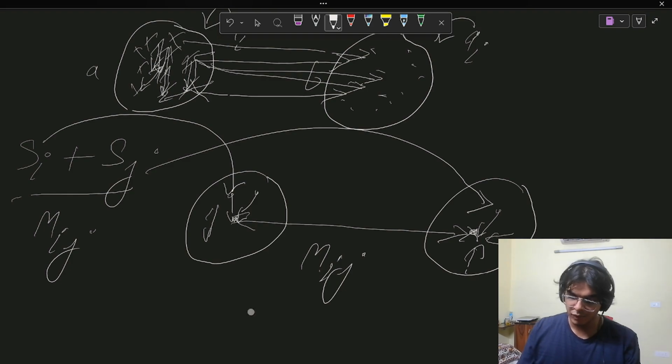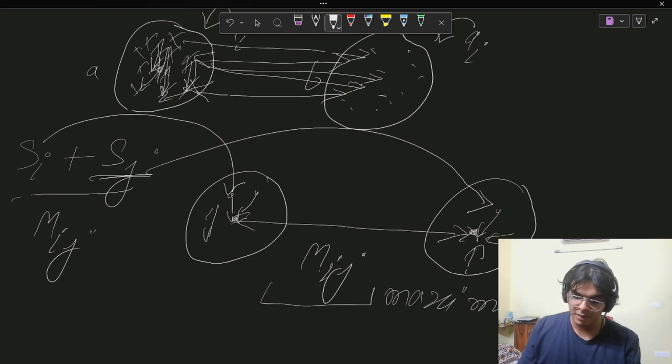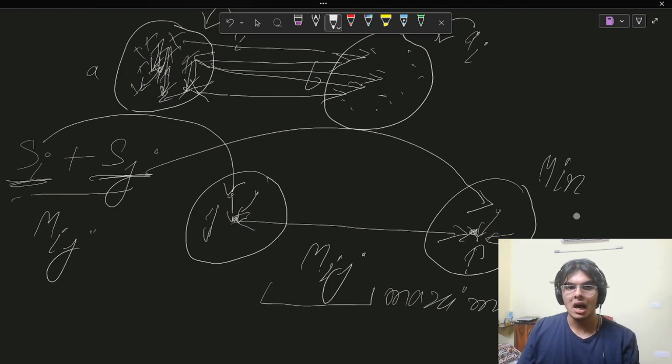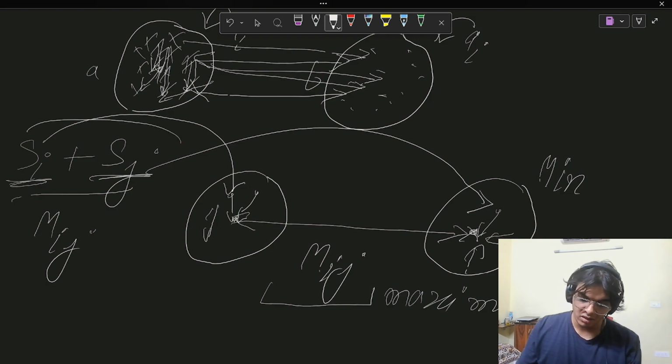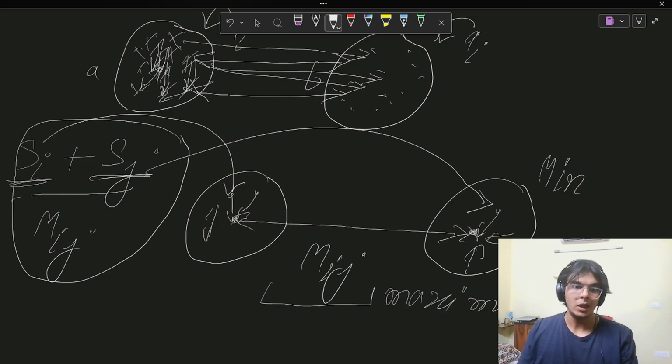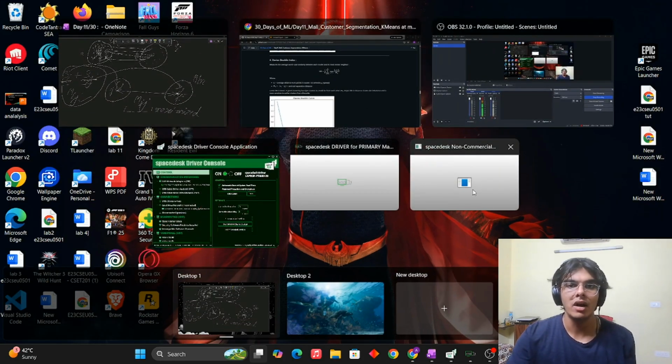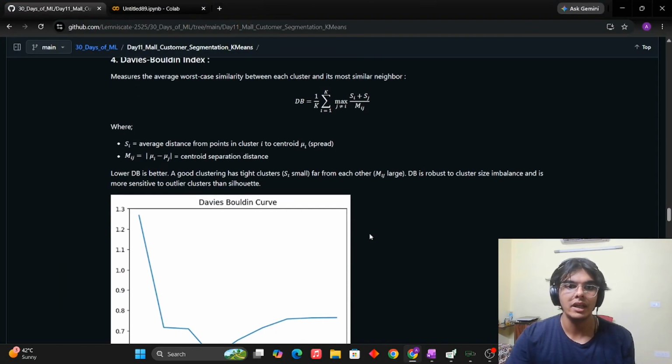As we mentioned before, the distance between the two centroids needs to be maximized because the two centroids are supposed to be different from each other. And S_i and S_j, the average of similarity, need to be minimized because the points inside any particular cluster are similar to each other. So overall, this score needs to be a lower value. Why? Because if M_ij is higher, then this whole value will be lower, since M_ij is in the denominator. So always aim for a lower value of the DB index.